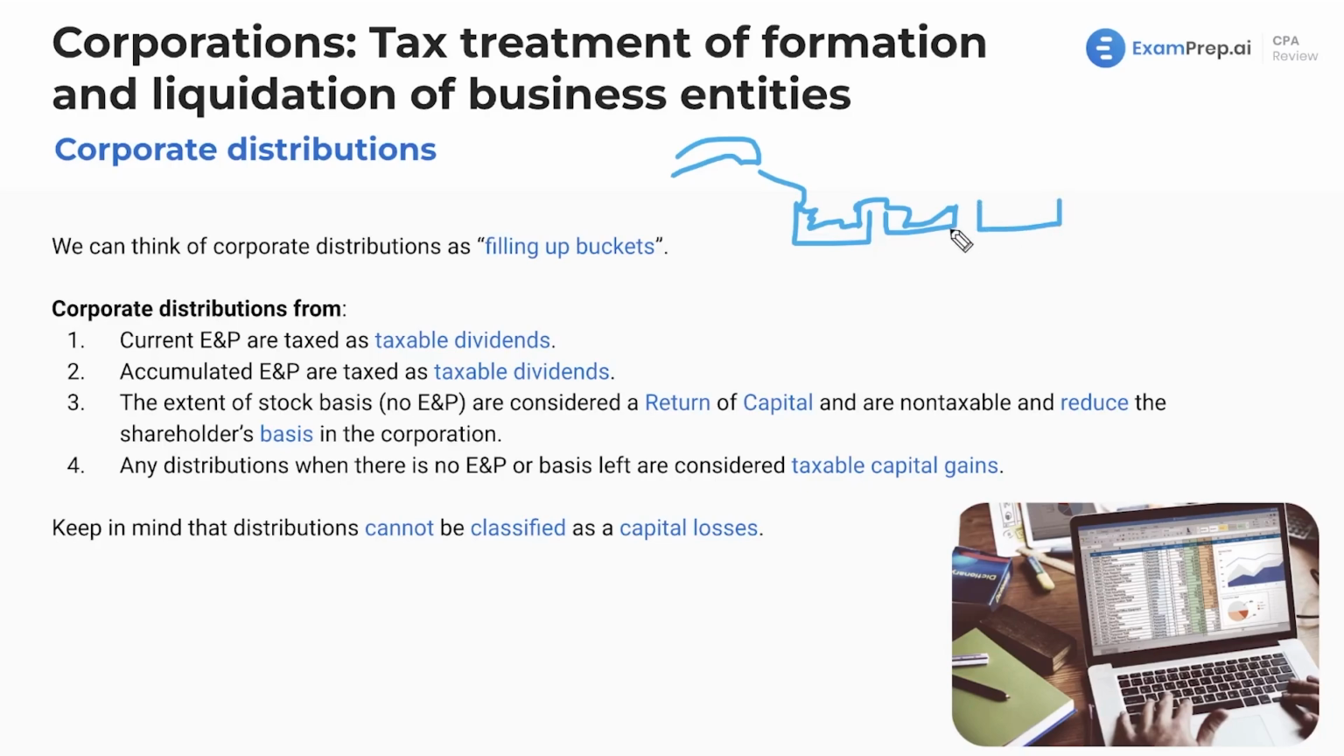Then if there's too much water, and the water is the distribution, it fills up the bucket that is going to be all of the shareholders' basis. And then this is like an infinite bucket, because anything after that is going to be capital gains.